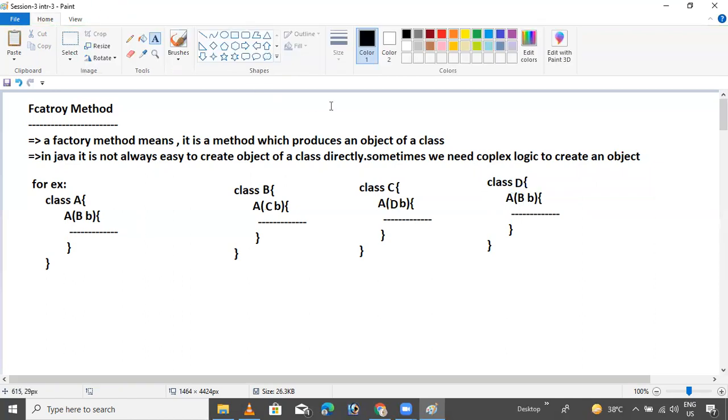Okay, inside the D class, I want the D object. That's it. I don't want to go further. Only D is required here.